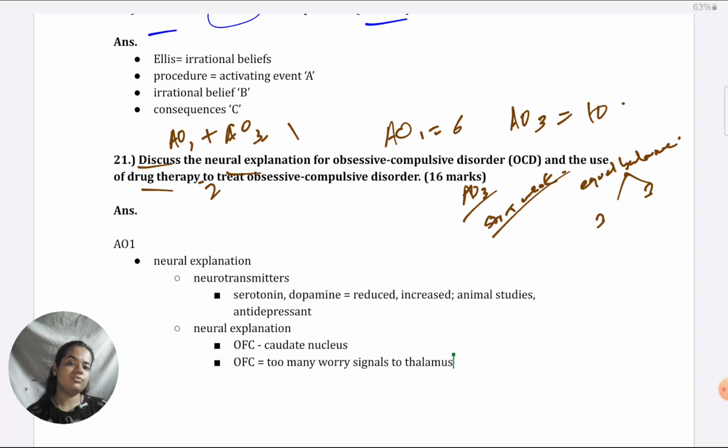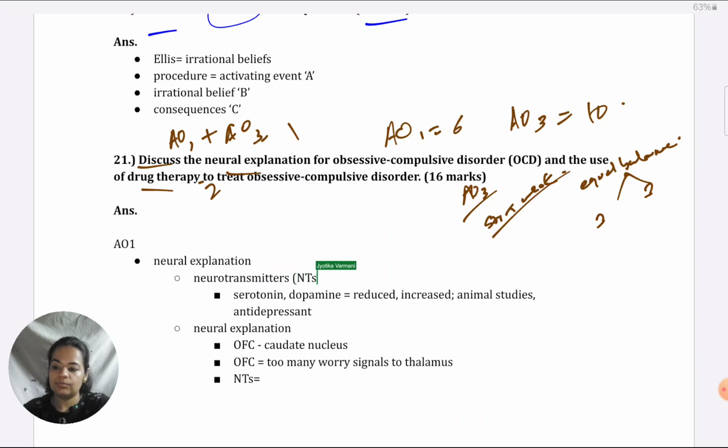So you have to know explicit names of neurotransmitters and of the brain regions which are involved to be able to get full marks. You can't write loosely. It counts for terminology and also for good understanding and knowledge. If you just say some brain part in the frontal lobe, like that, you won't get high marks. You will have to name them specifically.